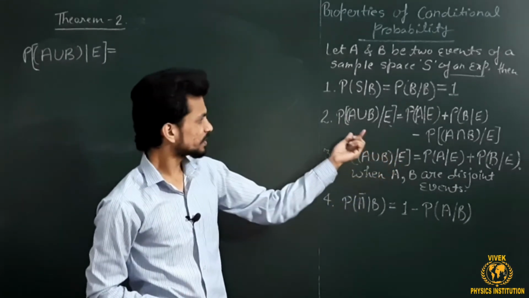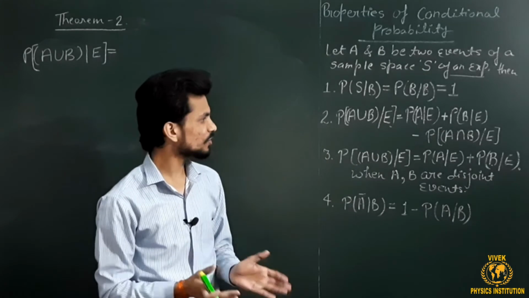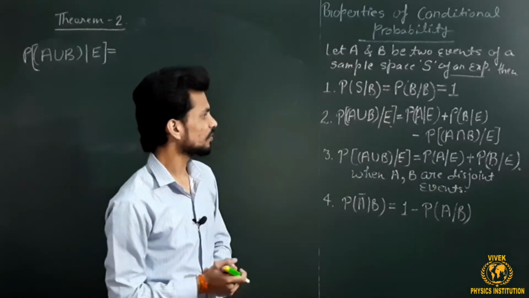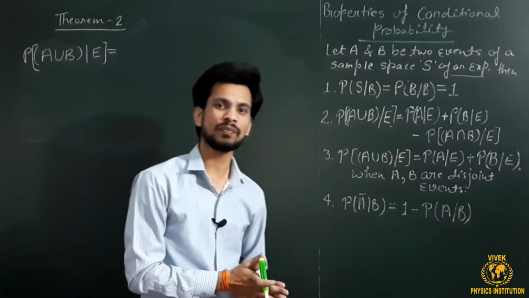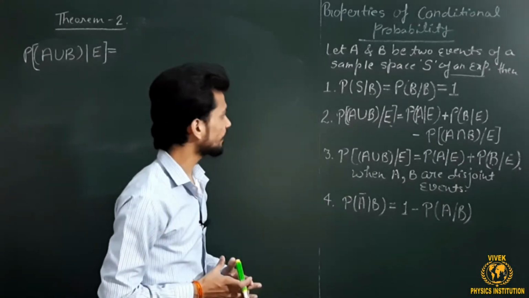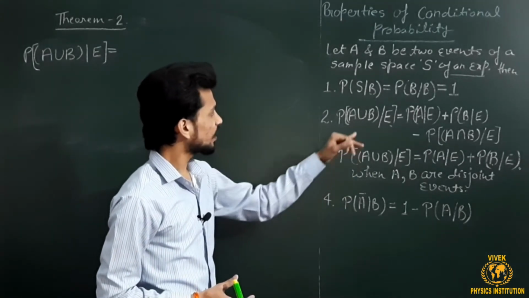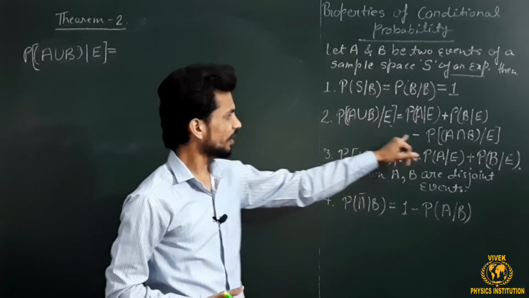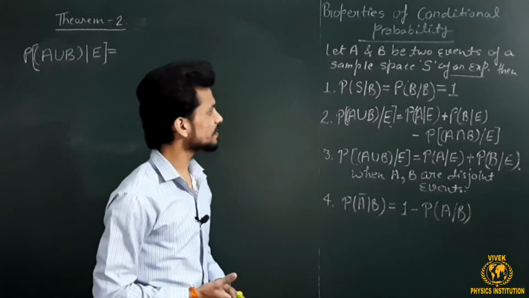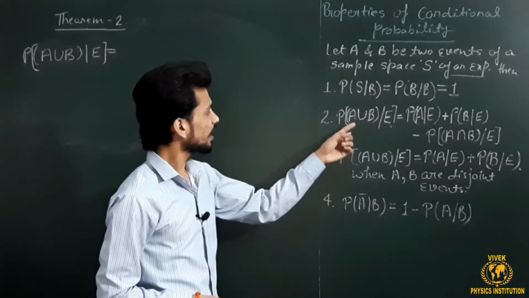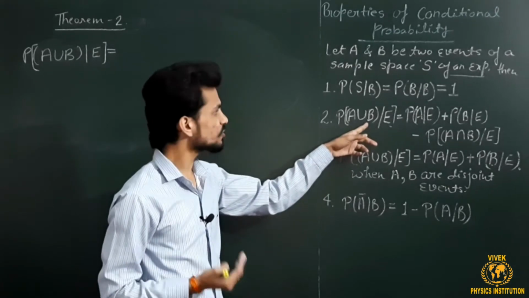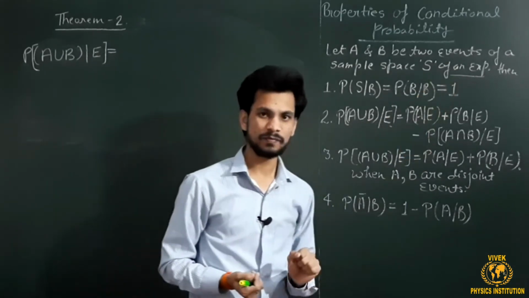Before proving this theorem, let us first look at the general meaning of this theorem. What is the physical significance of this theorem in conditional probability? As you are aware of the notation of union and intersection from your previous classes, here A and B are two events associated with a random experiment.